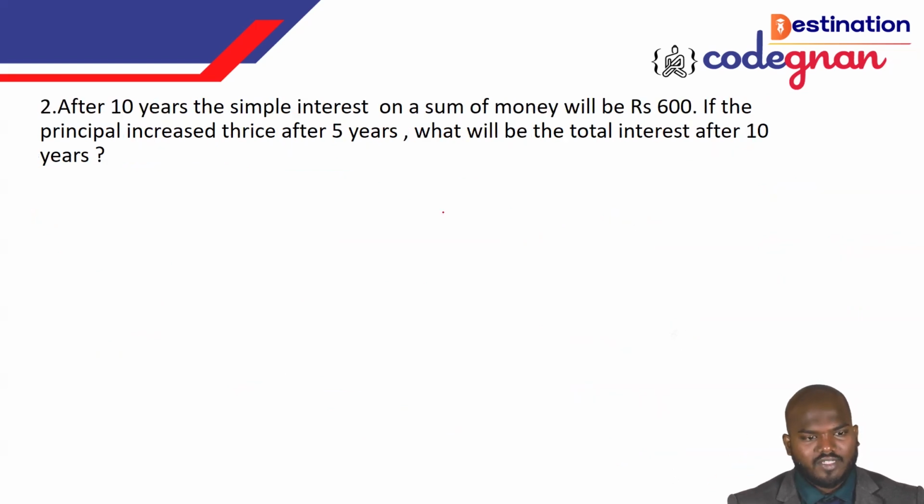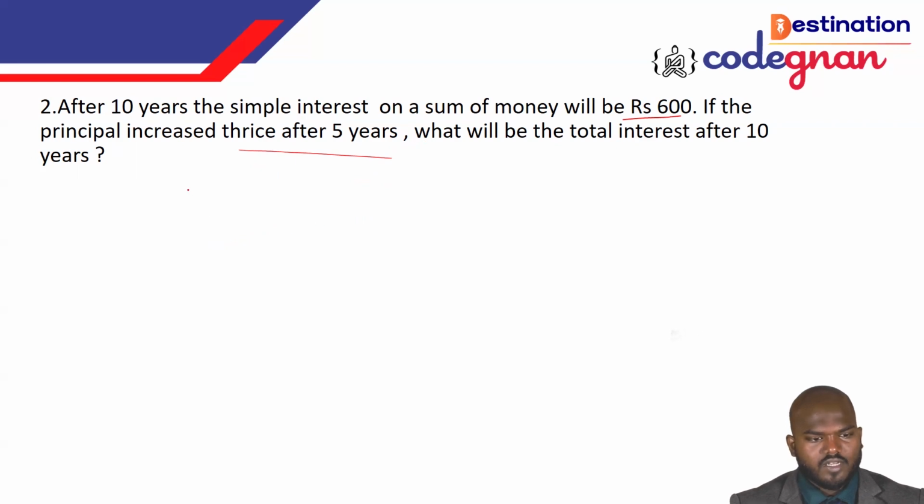Okay. So after 10 years, the simple interest on a sum of money will become 600. If the principal is increased thrice after 5 years, what will be the total interest after the 10 years? That was the question. So no worries, you just derive the formula. What is the thing they are asking here? They are asking the rate of interest. That's the question they are asking here.